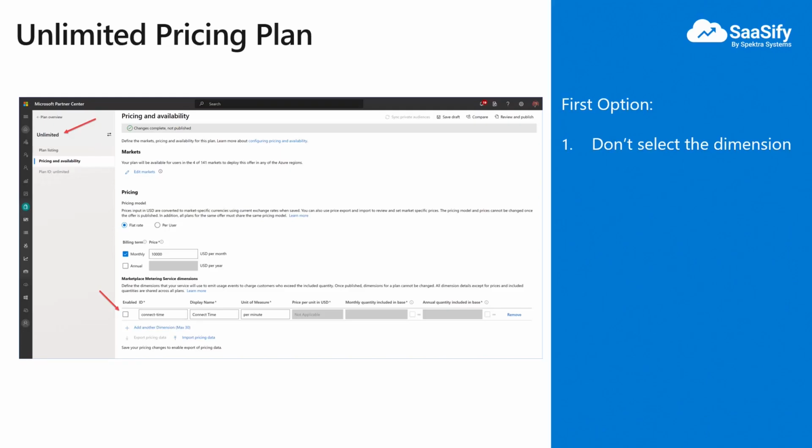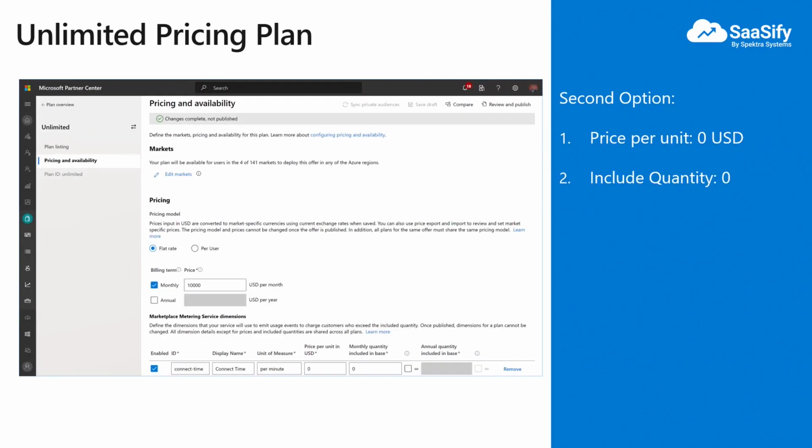There are a couple of ways in which we can do this. Our first option is to create a pricing plan and not to select the meter at all. Our next option is to select the dimension. We can say that the price per unit is 0 and monthly quantity included in base is 0.